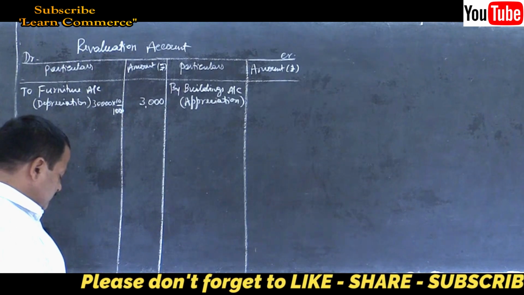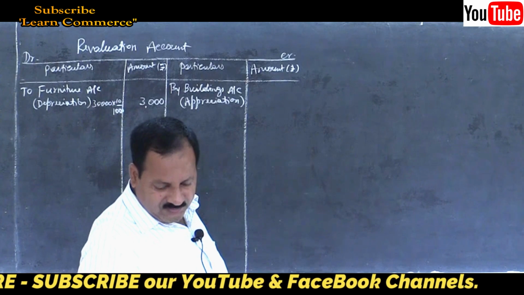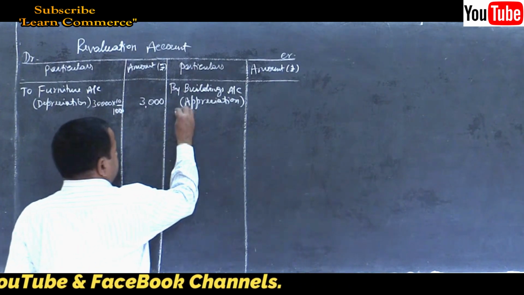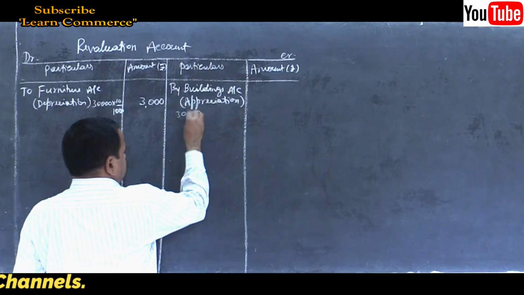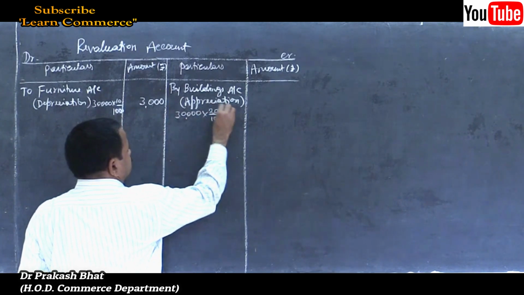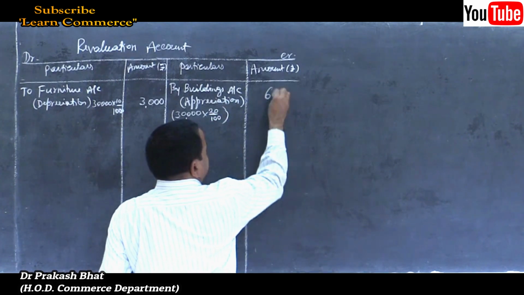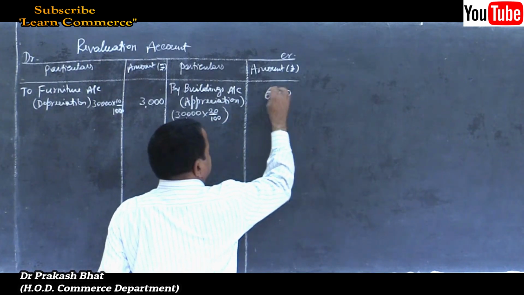See how much it is. Building value 30,000 into 20%. So it will be 6,000.